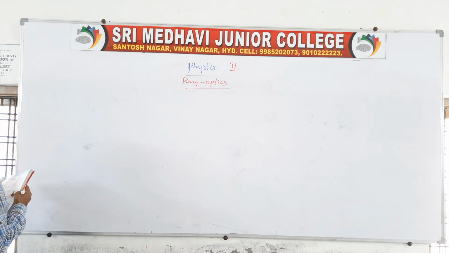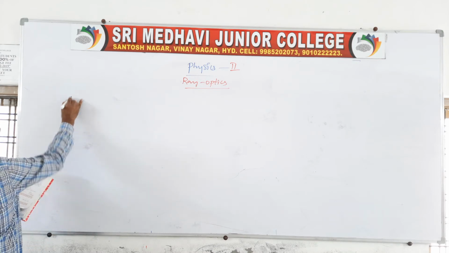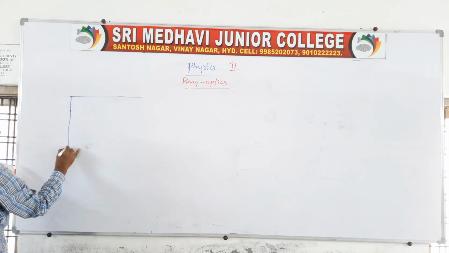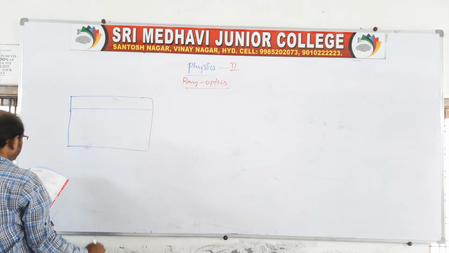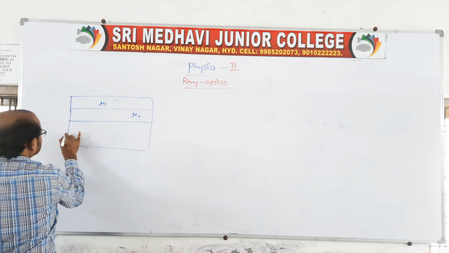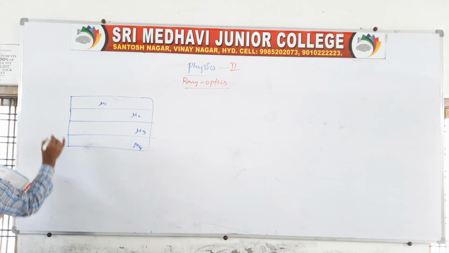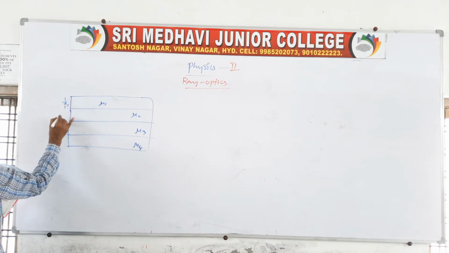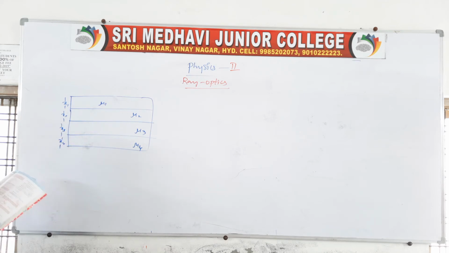Suppose the apparent depth due to an object in a composite, given as 2-3 mediums. You take medium 1, medium 2, medium 3 and medium 4. There is distance x1, this is x2, this is x3, this is x4.